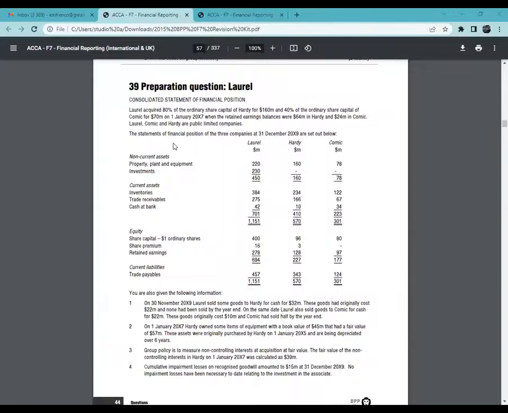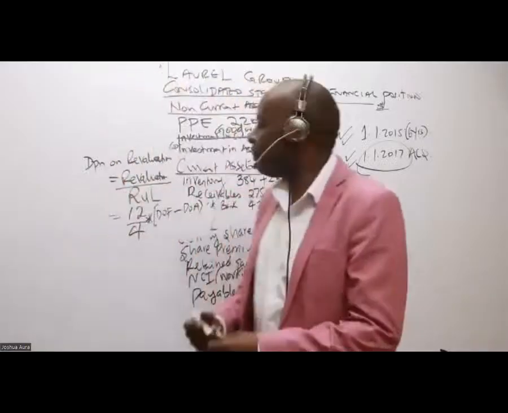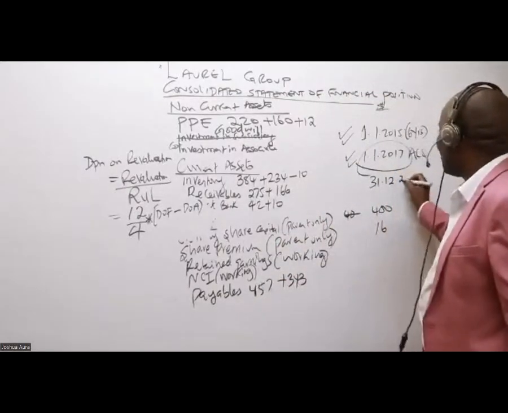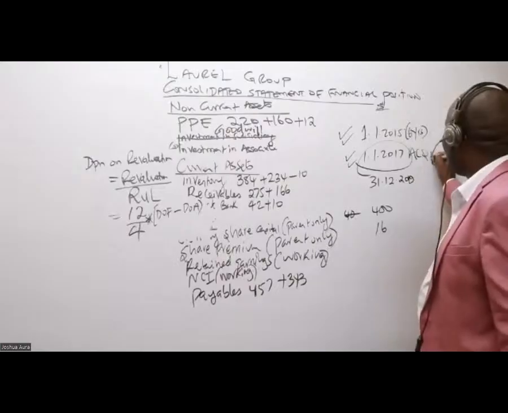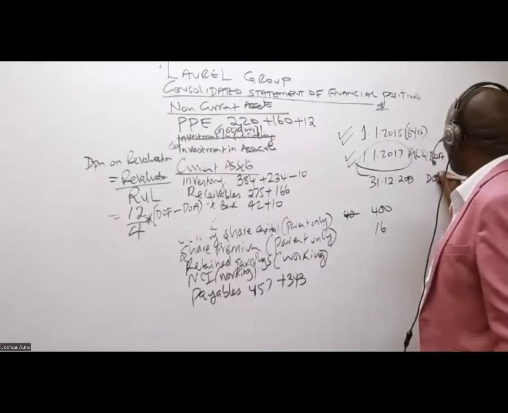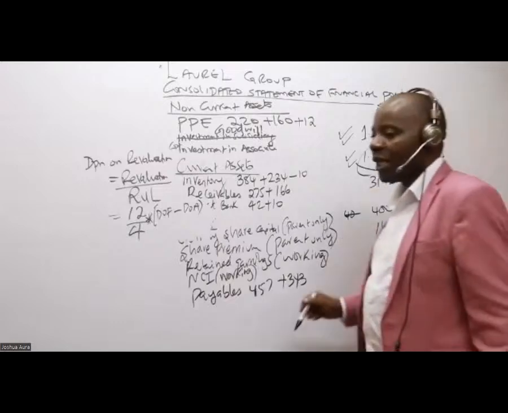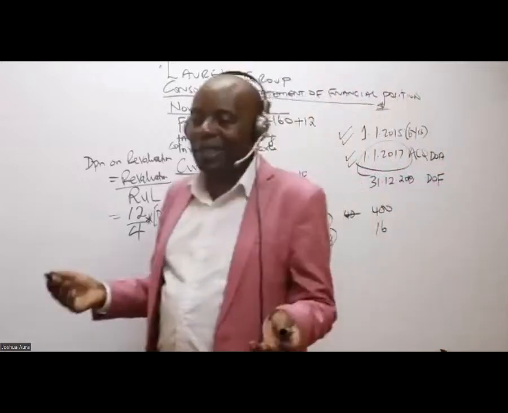So the date of the financial statements, ladies and gentlemen, that we are given here, the statements of financial position for the 3 companies, is 31st December 2019. So remember, this is the DOA and this is the DOF. DOA and DOF. So could you kindly count and tell me the number of years that we have, or the number of months? I want years really.